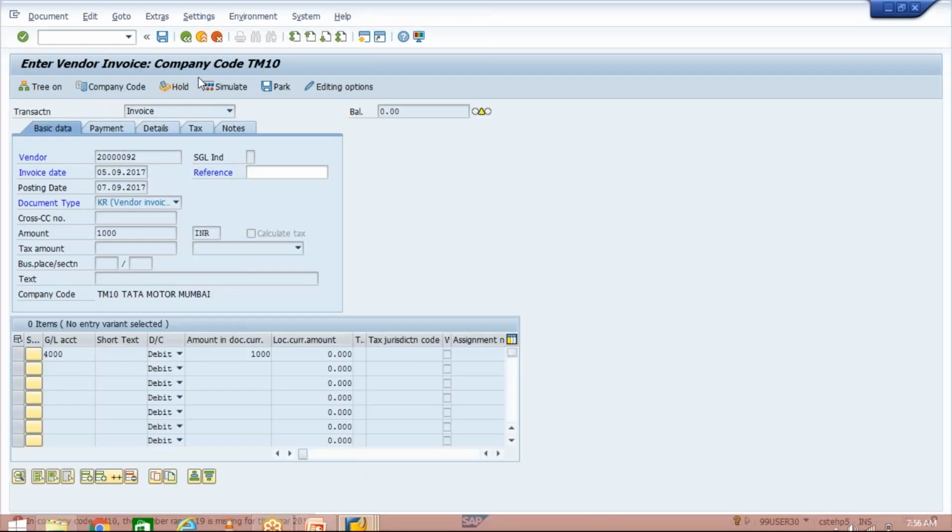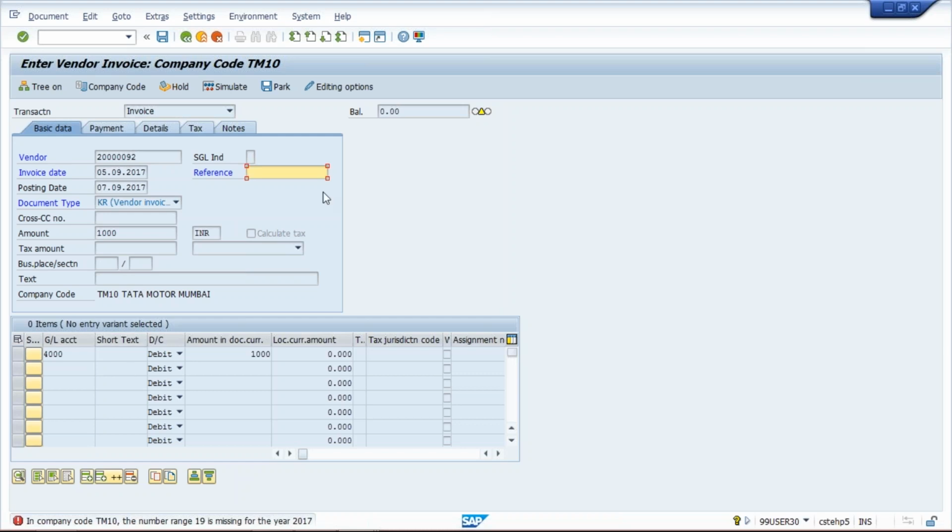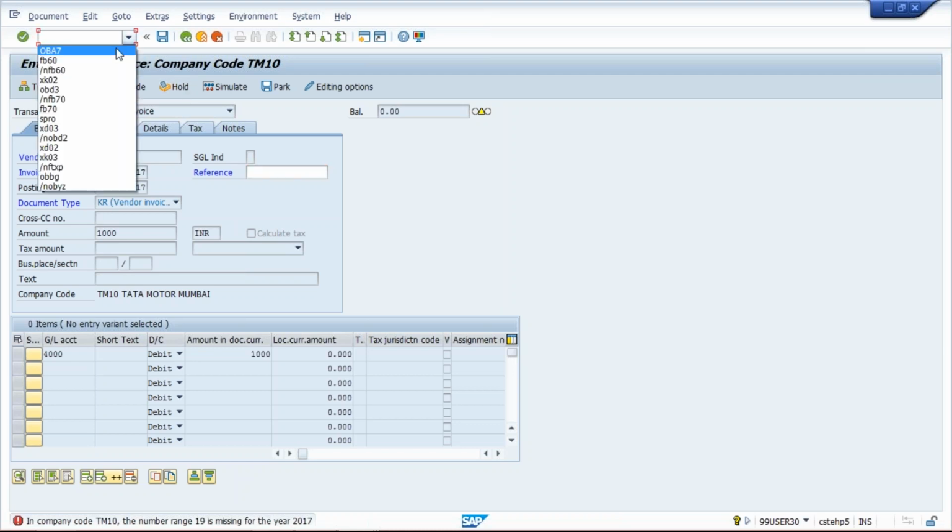Once again you have to enter this transaction, because these changes we have done just now and these details I have entered before changes, so system has locked this one. So use FB60 once again.